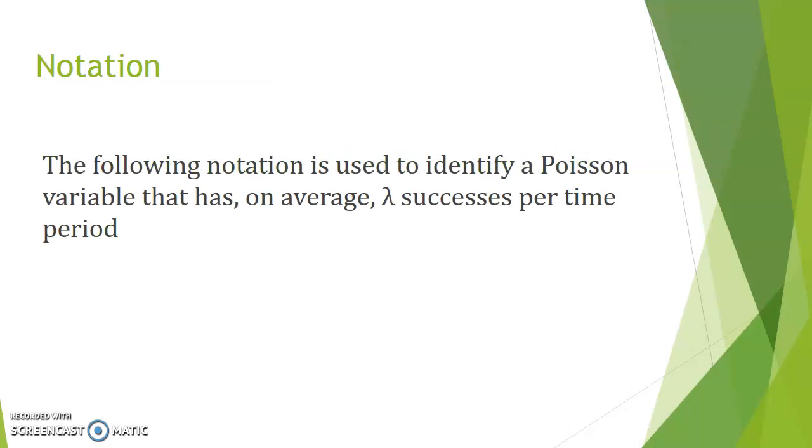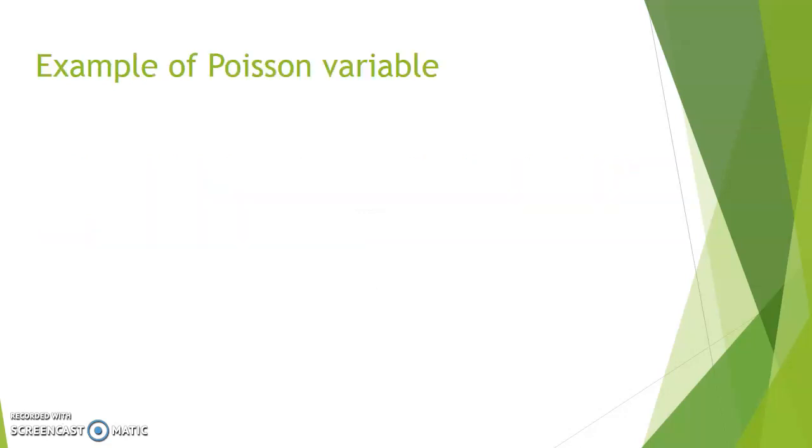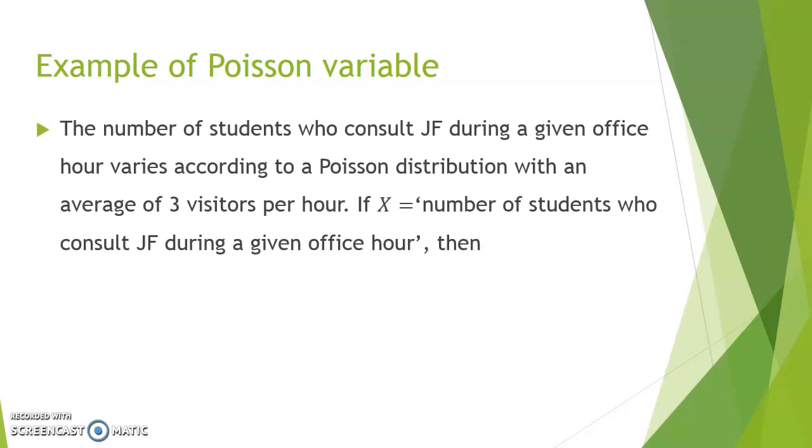To label a variable that obeys a Poisson distribution, whose average per time period is lambda, we will write that x follows a Poisson distribution of average lambda. For example, let's suppose the number of students who consult JF during a given office hour varies according to a Poisson distribution, with average 3 visitors per hour. If x represents the number of students who consult JF during that given hour, then x obeys a Poisson of average 3.